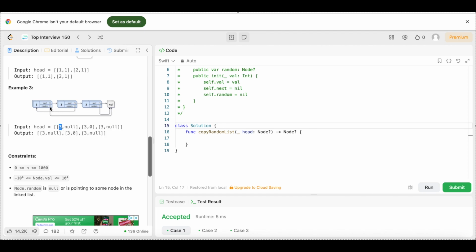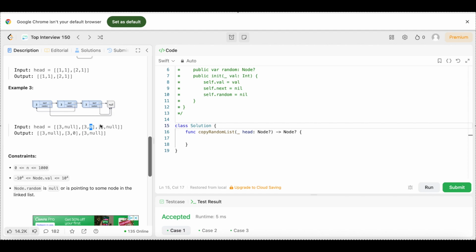That's the next pointer, but the null represents the random pointer, right? So the first node points to null. Then right here we have an example. In the second node it's 3 again. It points to the 3, but the random pointer points to 0, which is right here. And then same thing with here.